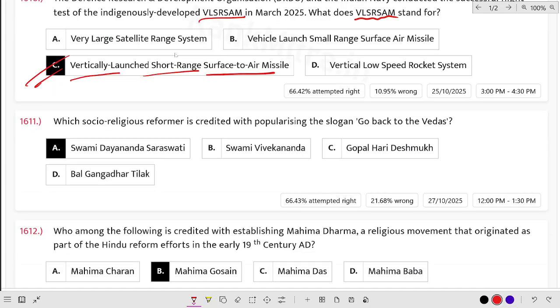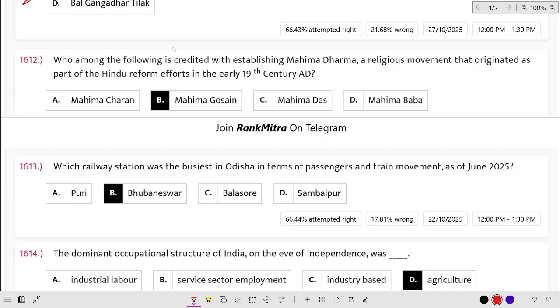Which socio-religious reformer is credited with popularizing the slogan "Go back to the Vedas"? Go back to the Vedas was given by Swami Dayananda Saraswati. Who among the following is credited with establishing Mahima Dharma? Mahima Dharma was established by Mahima Gosai.